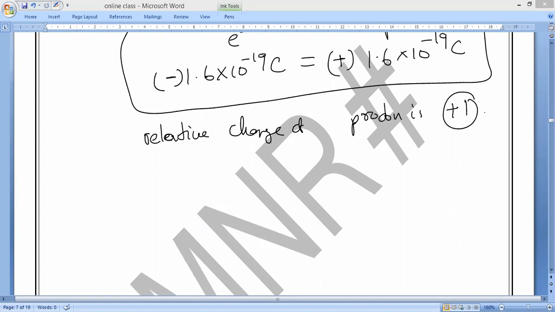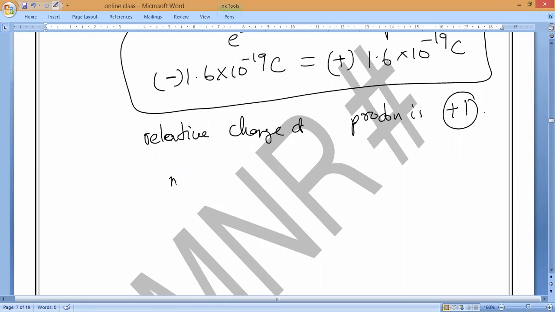The formation of cathode rays will tell us that atoms contain negatively charged particles called electrons. In the same way, the formation of anode rays tells us that atoms contain positively charged particles called protons.